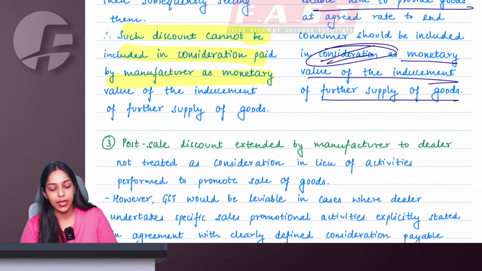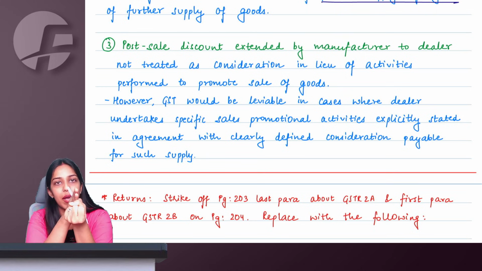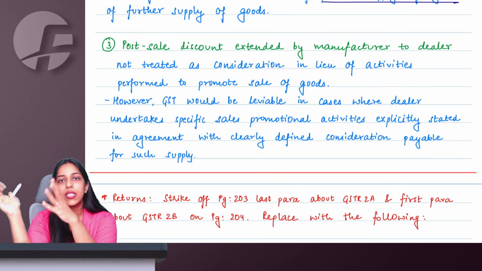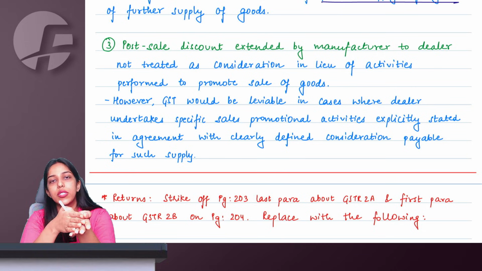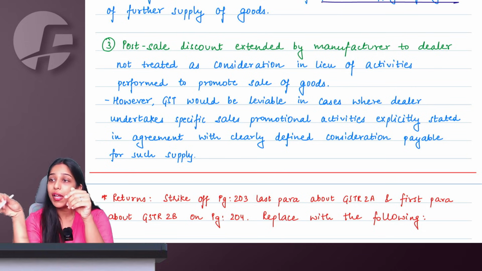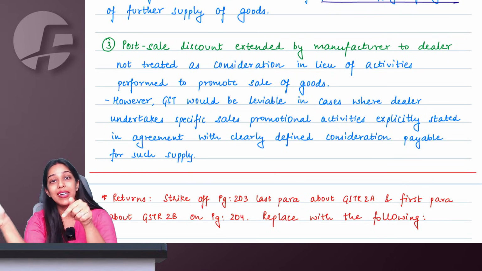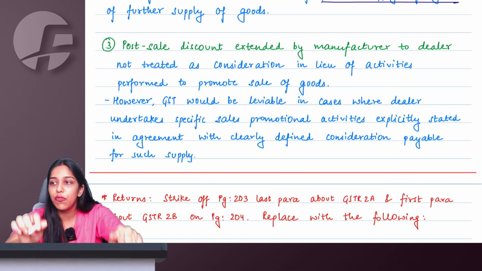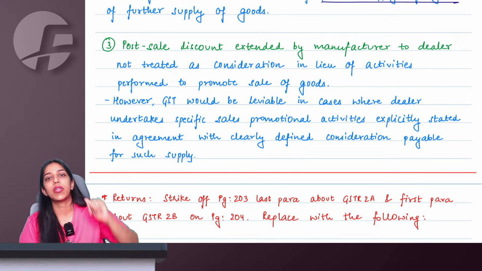Very simple understanding. If, ma'am, the dealer operates on principal capacity, he will purchase the goods from the manufacturer and then decide on his own what he wants to do. Then whatever discounts given by manufacturers to the dealers post sale, no consideration. But if the manufacturer is directly making some kind of promises to the end consumers, and now they are giving these discounts to Vijay Sales, telling them that you have to do this for the end customer, I am giving you this much discount because you will have to give this to the end consumer.